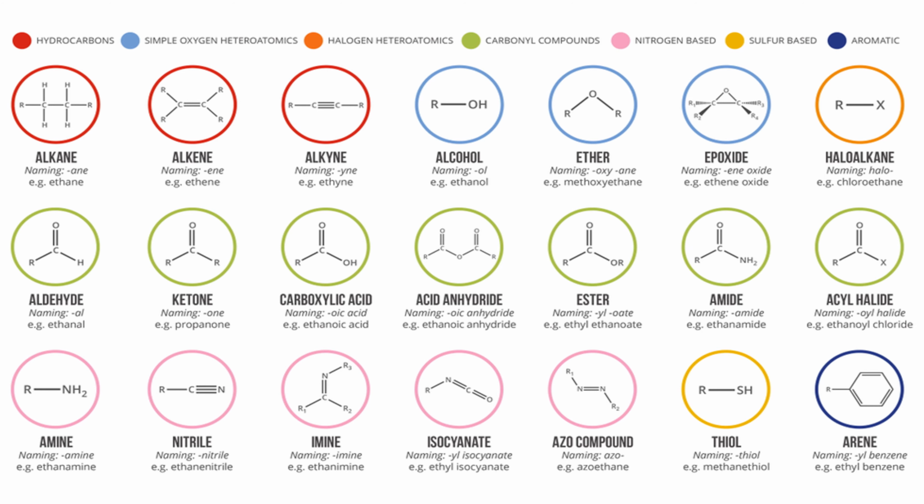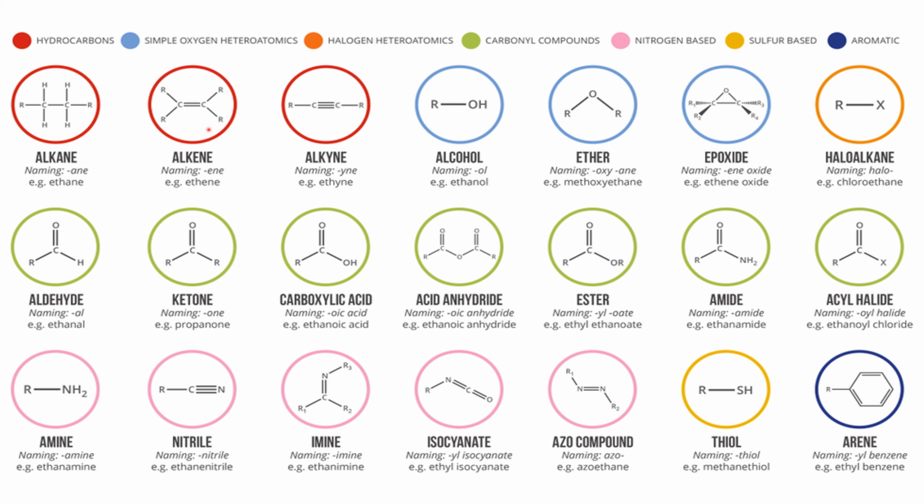Here there are a few functional groups. You can see the functional groups given with colored circles, and these colors can be compared with the colors mentioned at the top. The red ones are hydrocarbons, the blue ones are oxygen containing, the orange ones are halogen containing, the green ones are carbonyl compounds, pink are nitrogen, yellow are sulfur, and the blue ones are aromatic in nature.